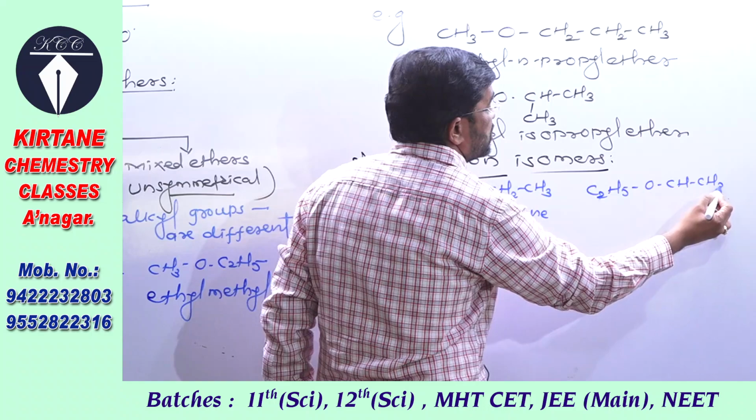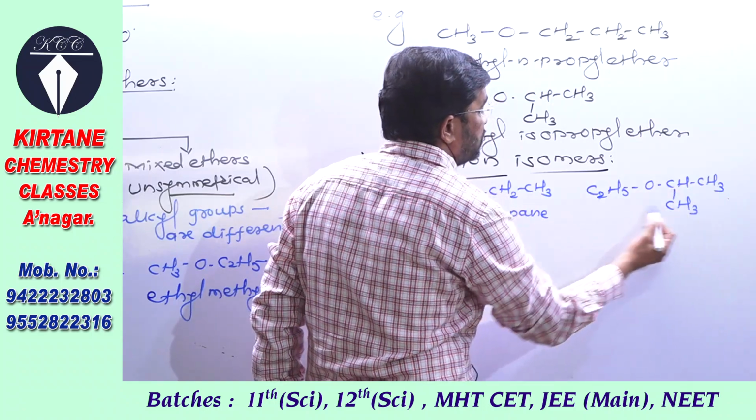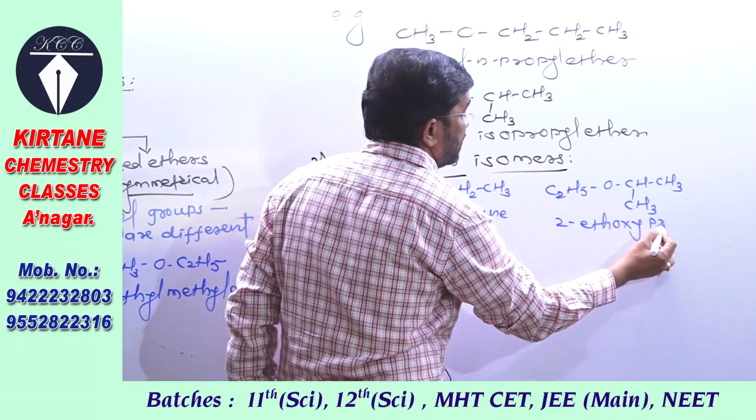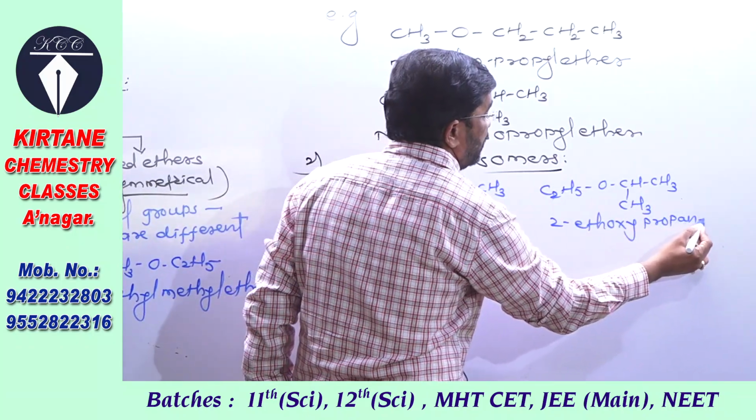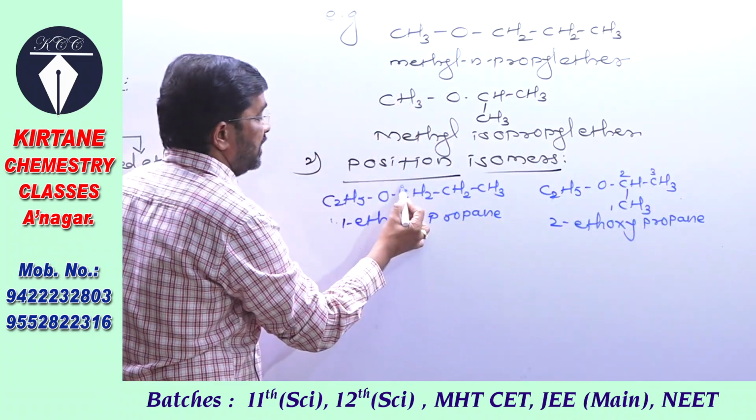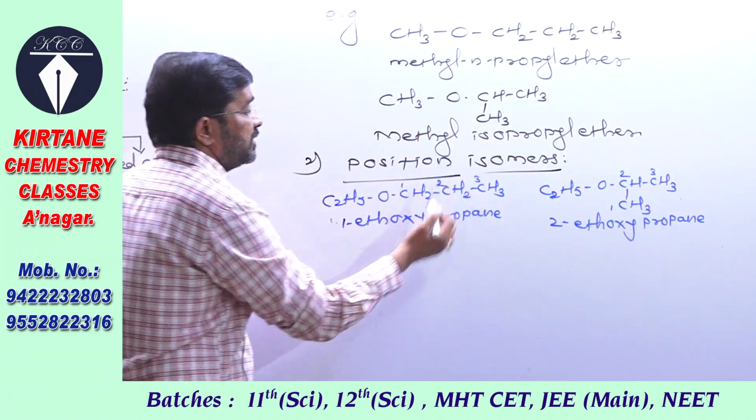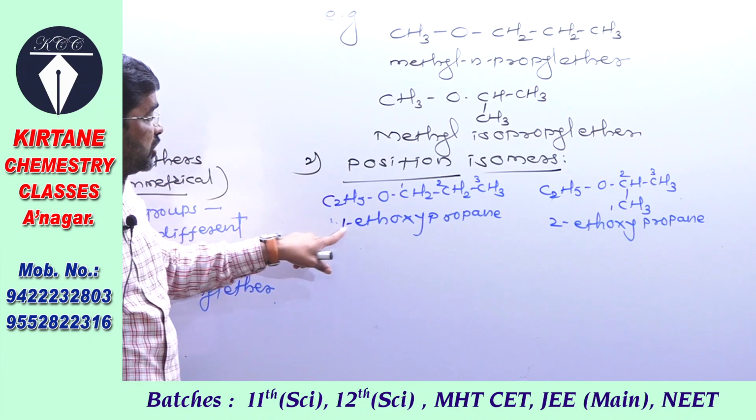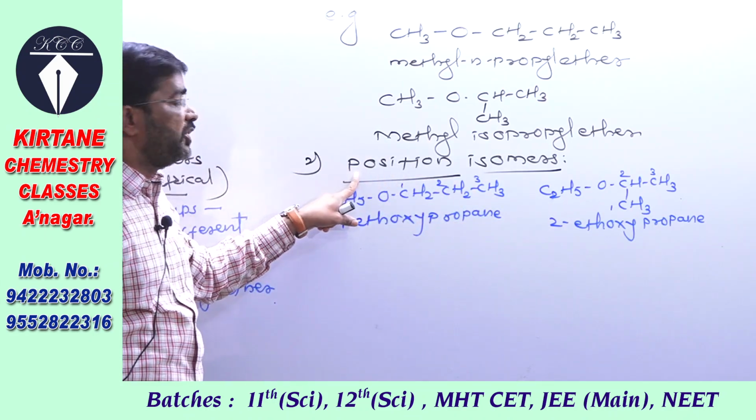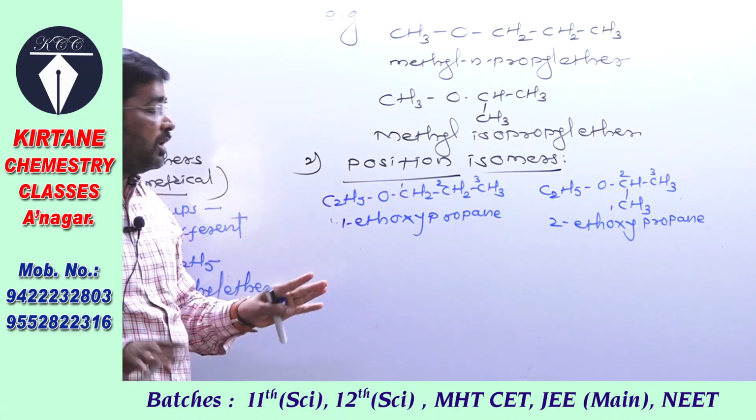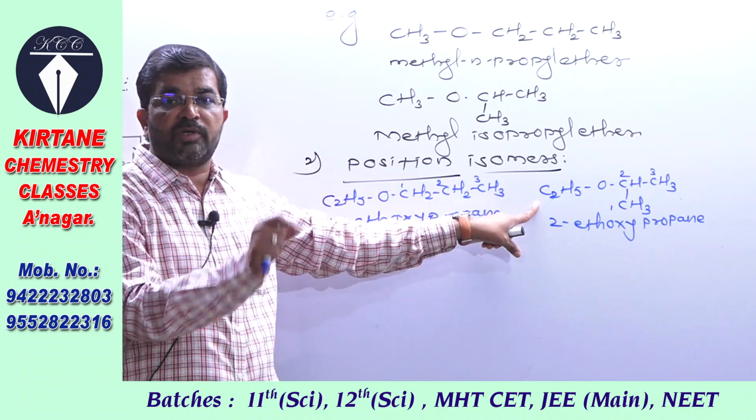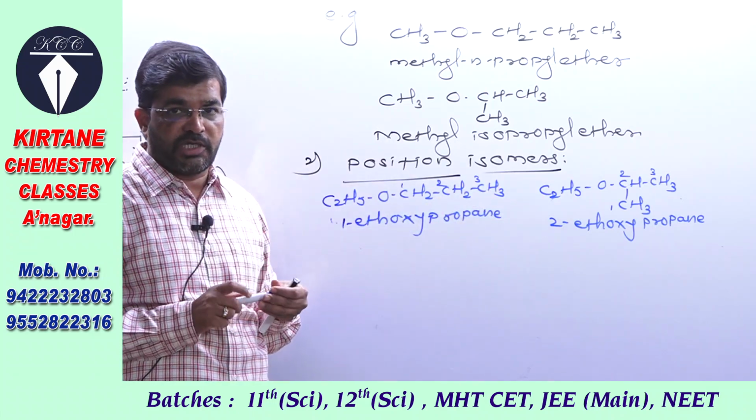Here this is 2-ethoxypropane. Later we have to study IUPAC nomenclature. This is 1, here 2 and here 3. Here 1, here 2 and here 3. So the position of the functional group is changed. That is called the position isomer. But overall, if you check, the molecular formula of both the compounds is the same.